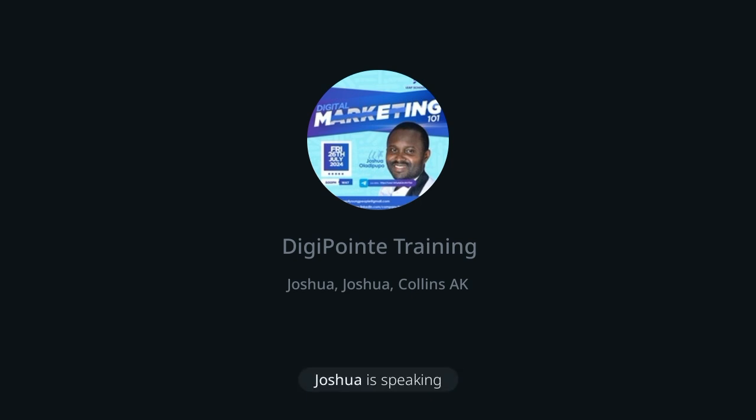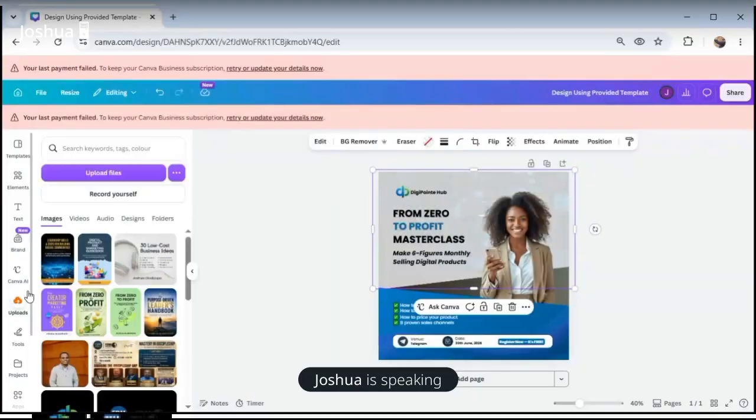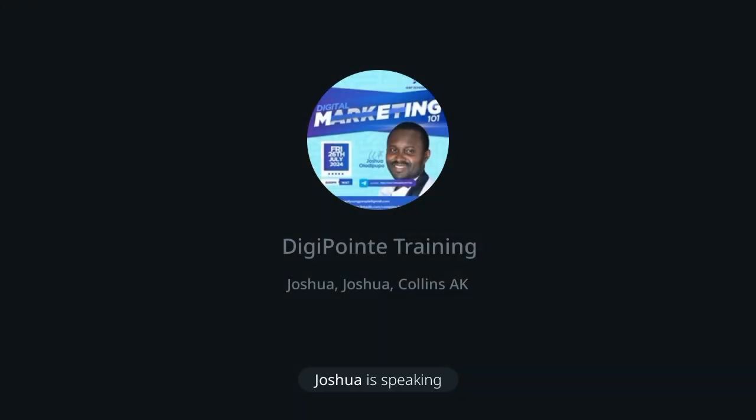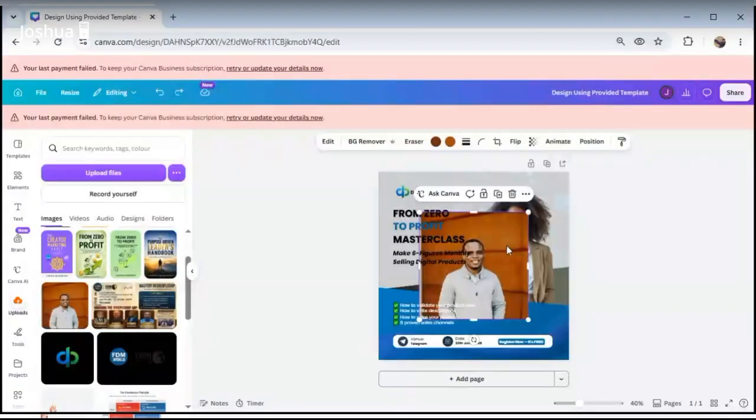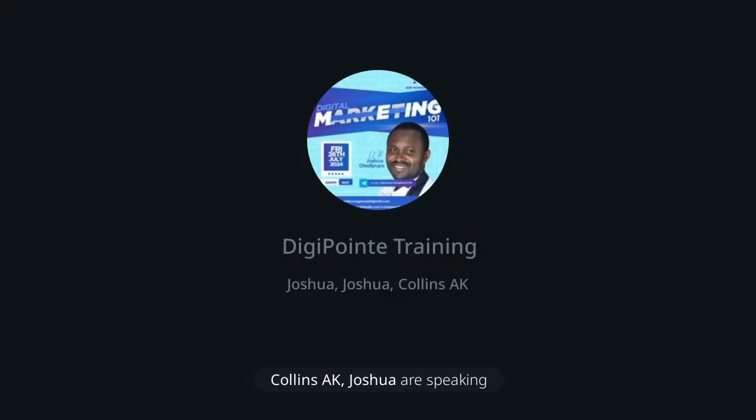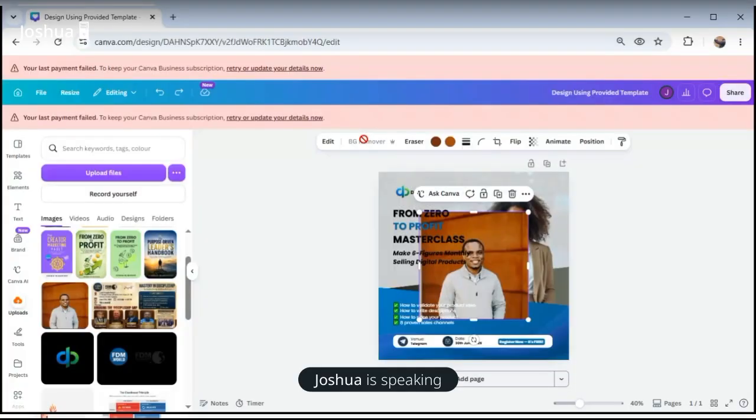All I need to do is click the picture, and the picture is appearing now. To remove the background, all I need to do is come up here. You can see the mouse. Once I click on BG remover, it will clear out the background.